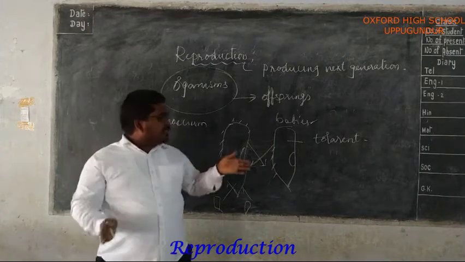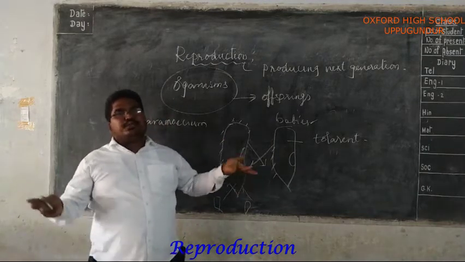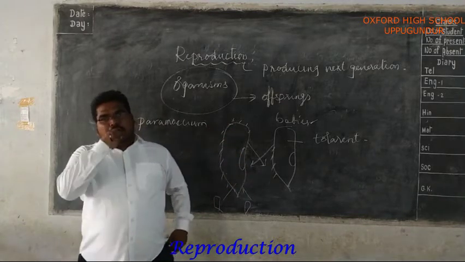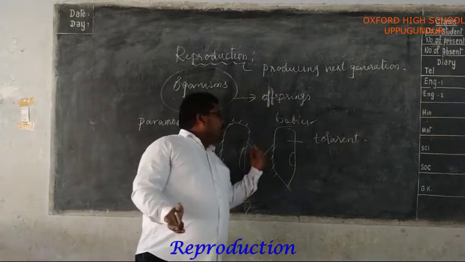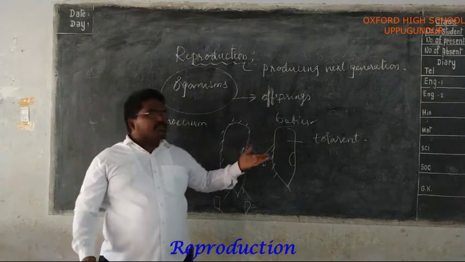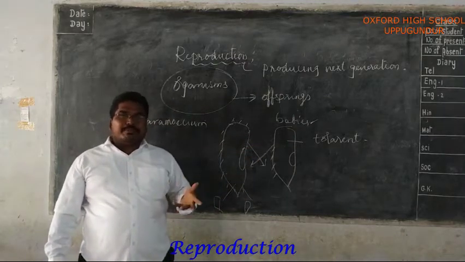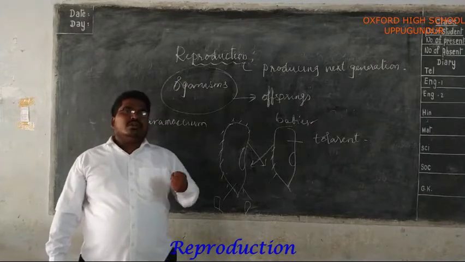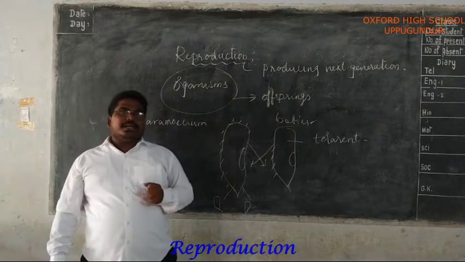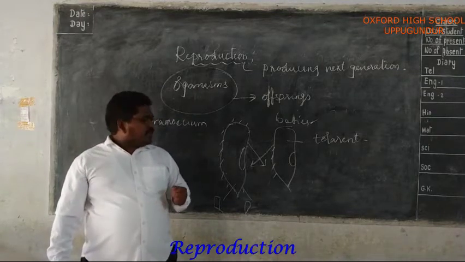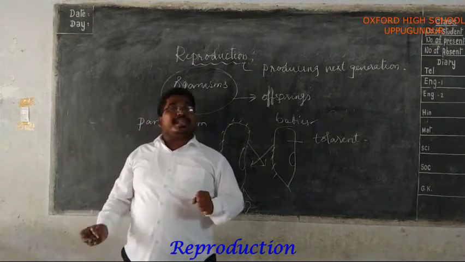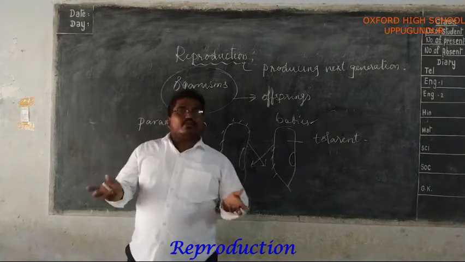During the favorable conditions, the single paramecium can divide into two or more and produce more of its own kind. During unfavorable conditions, two paramecium come in contact and exchange their materials and produce offspring more tolerant. Tolerant means the most capable, most powerful one. It can face any problem present around it. Do you understand? Not only this, the time required for reproduction also varies from one organism to another.